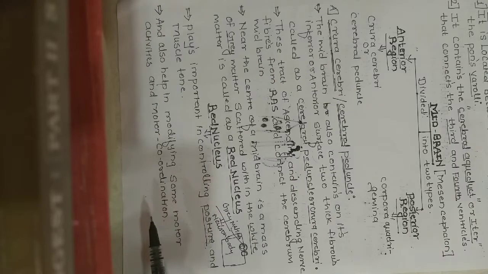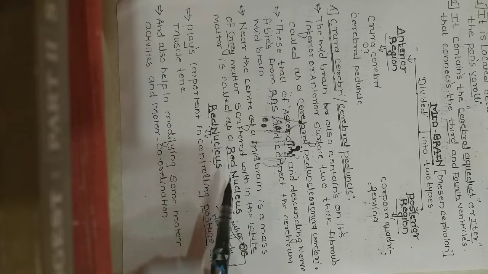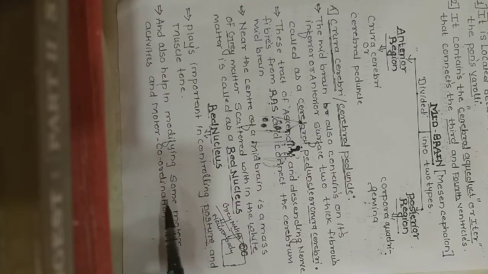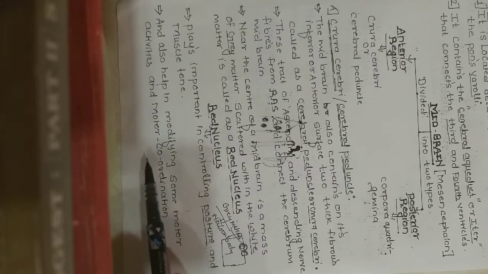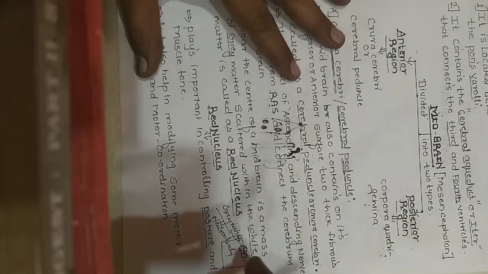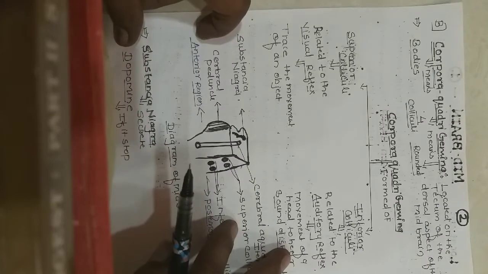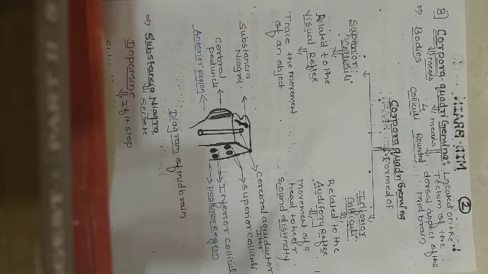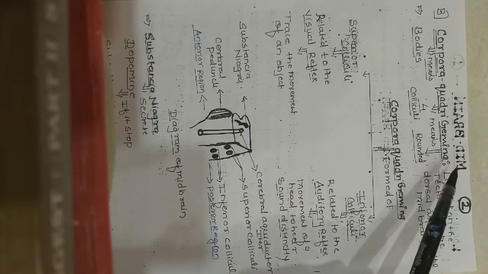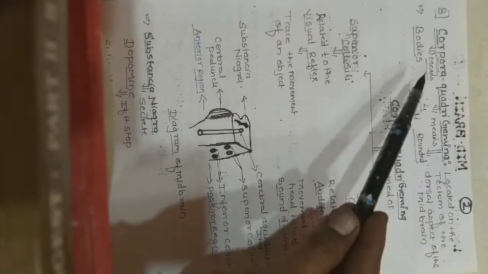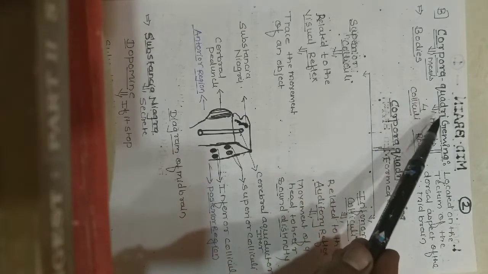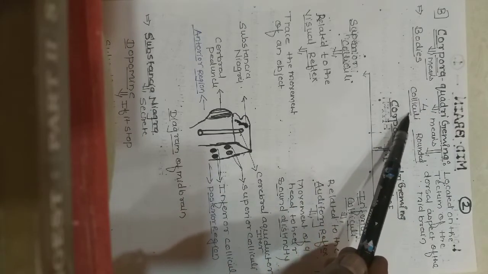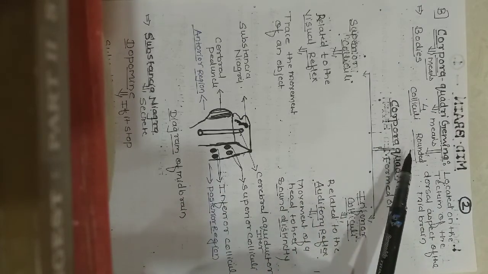The red nucleus also helps in modifying some motor activities and motor coordination. Followed by this, we'll now see the corpora quadrigemina. This is a posterior region of the midbrain. Corpora means bodies, quadri means four, colliculi, and gemina means rounded.